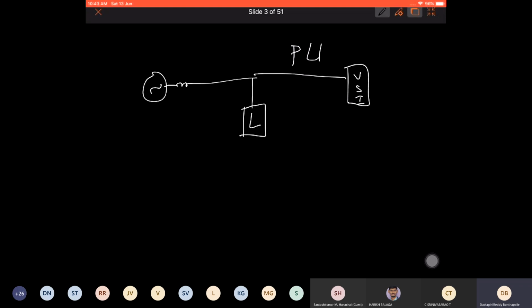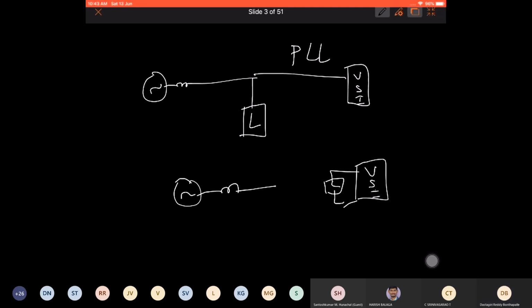It is very easy. However, when your VSI is already feeding a load, and now you want to integrate with this grid, then a simple PLL cannot work.